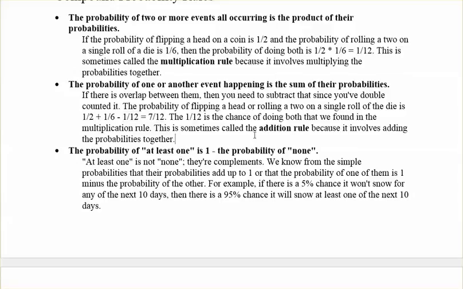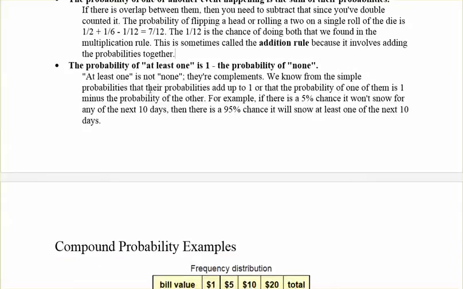This is also sometimes called the addition rule because it involves adding the probabilities together. The probability of at least one is 1 minus the probability of none. So at least one is not none, they're complements. We know everything has to add up to 1. So for example, if there's a 5% chance it won't snow for any of the next 10 days, then there's a 95% chance it will snow at least one of the next 10 days.